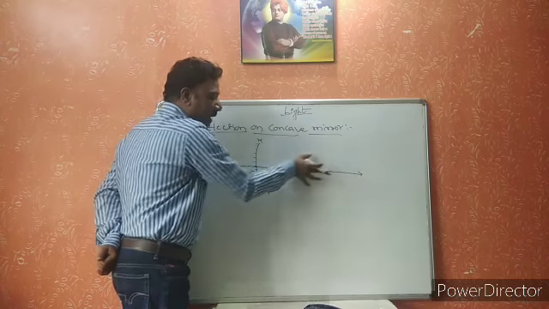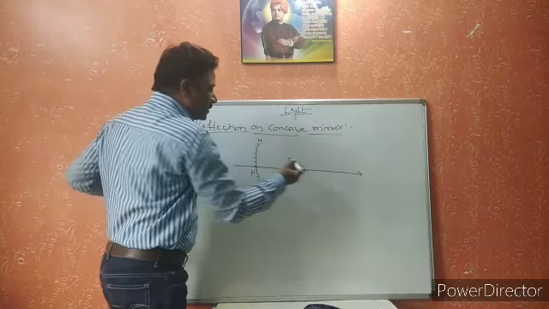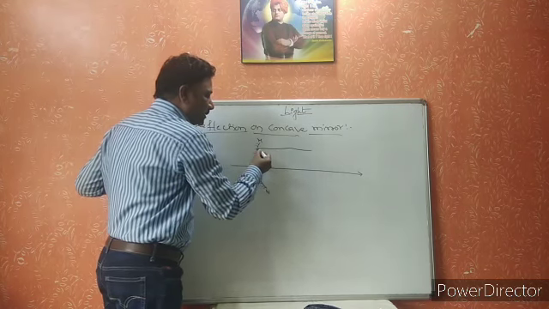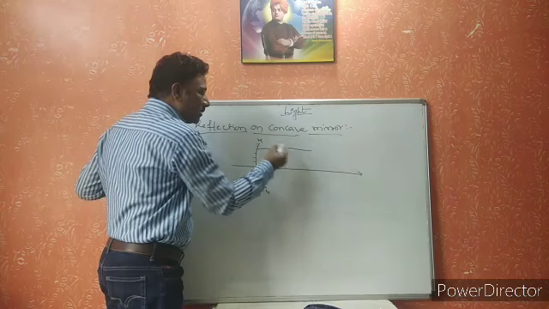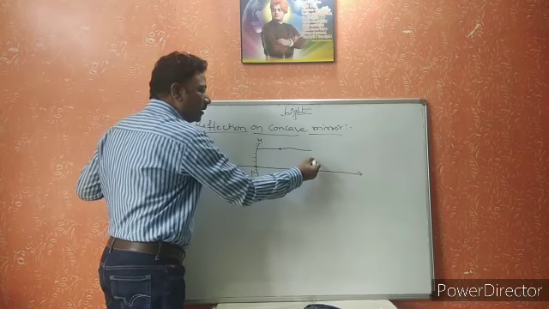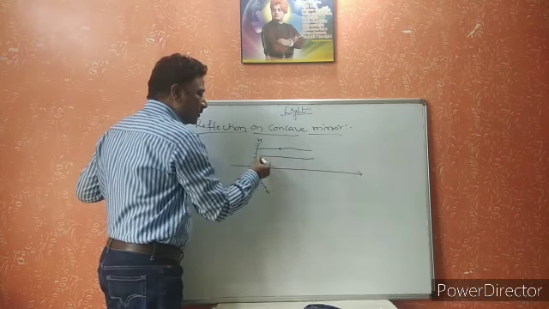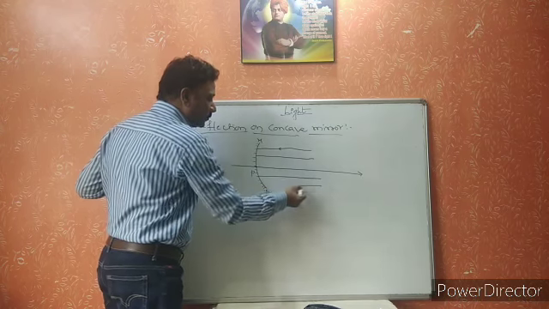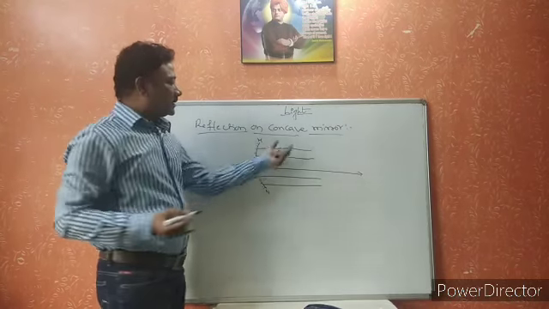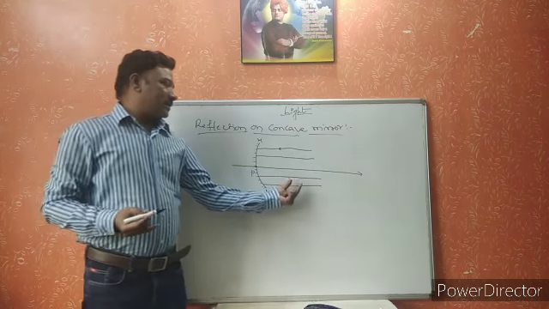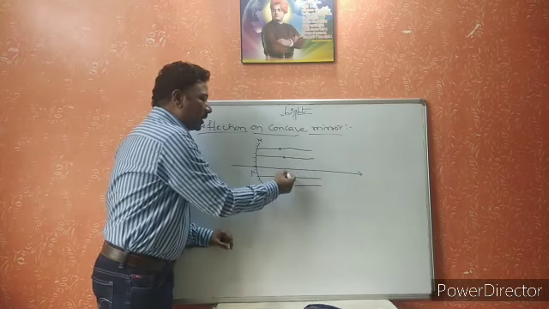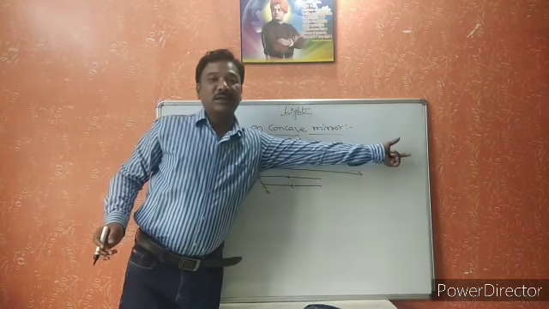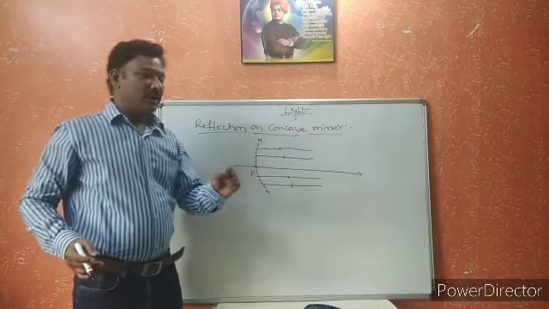These light rays are parallel to the principal axis and travel towards the mirror. First one, second one, third one, fourth one. These light rays are coming from an object which is at an infinite distance.